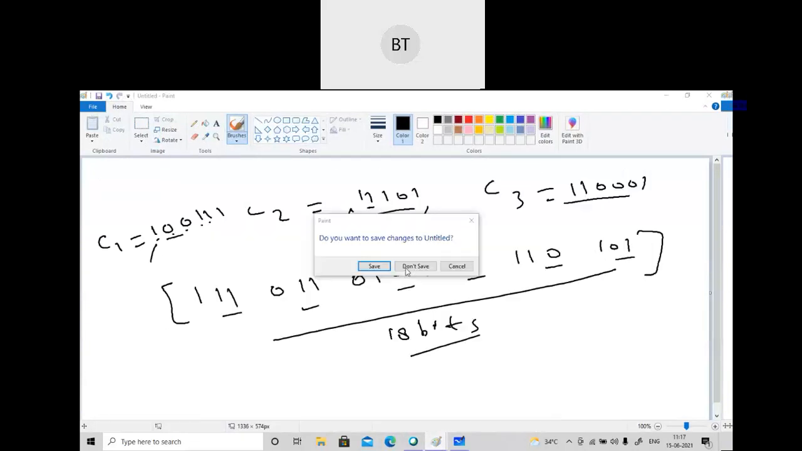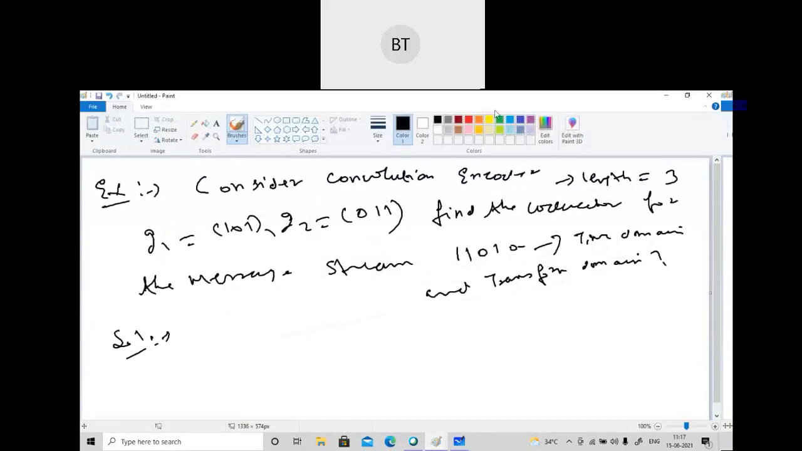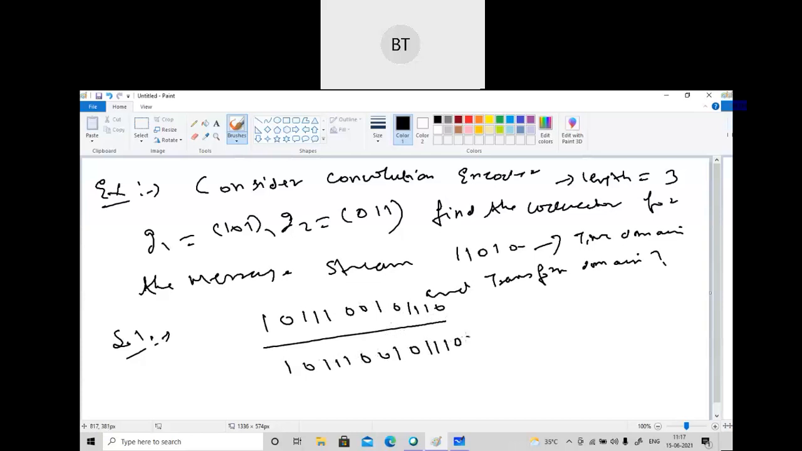Komal has got the answer. Let me see what she has got. Komal has got 1 0 1 0 1 1 1 0 0 1 0 1 1 1 0. Divyanshi has also got an answer: 1 0 1 1 1 0 0 1 0 1 0 0. So Divyanshi and Komal are getting different answers. I think Divyanshi is correct. Let me check.